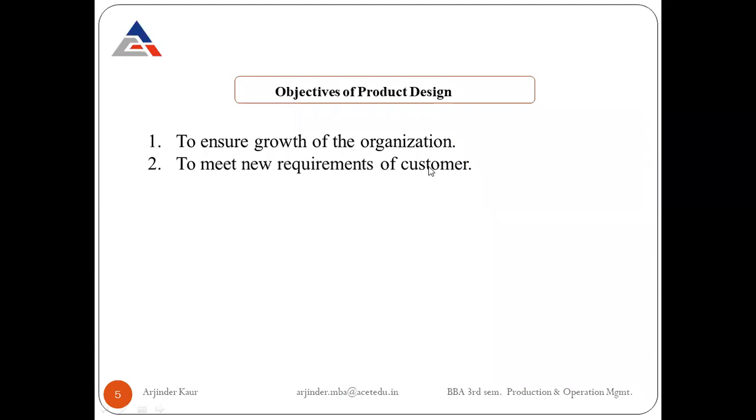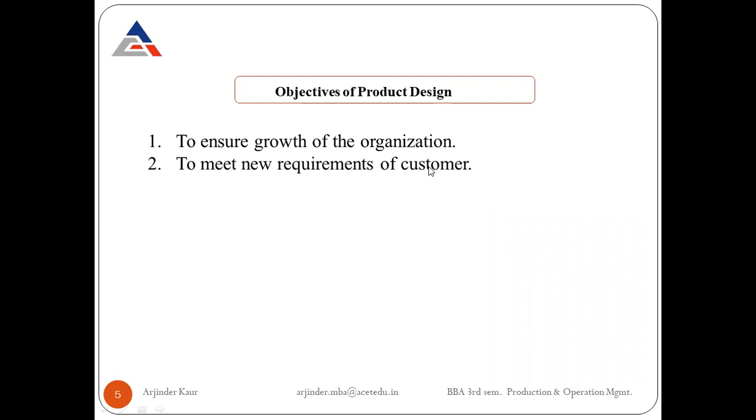Definitely a company will go for an additional feature in the product, and that can be incorporated with the help of a product design process. So you might be well aware of the fact that every year new and improved versions of the existing products are being launched, be it durable or non-durable goods.